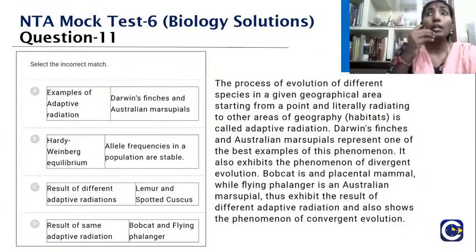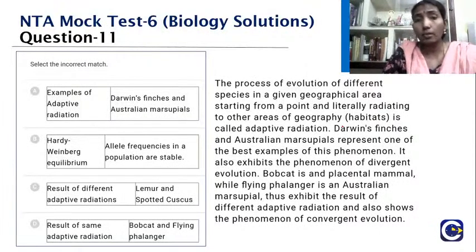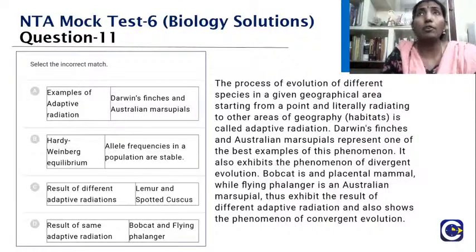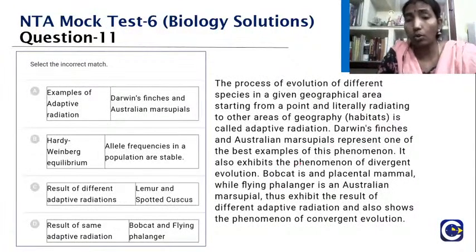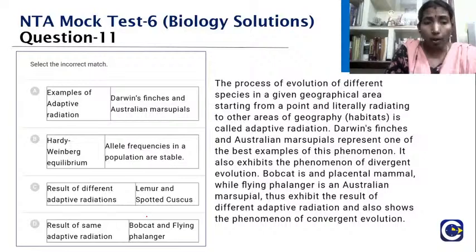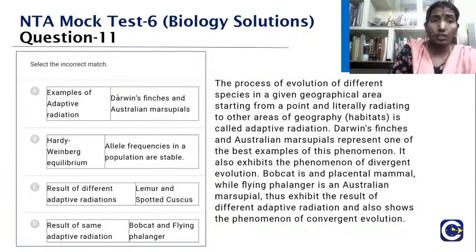Depending on the habitat where they were, their beaks got changed accordingly. And what about the Australian marsupials? Yes, they represent one of the best examples of this adaptive radiation. It also exhibits the phenomenon of divergent evolution. So you can see the bobcat. They have given all this, so this is exactly a good example.